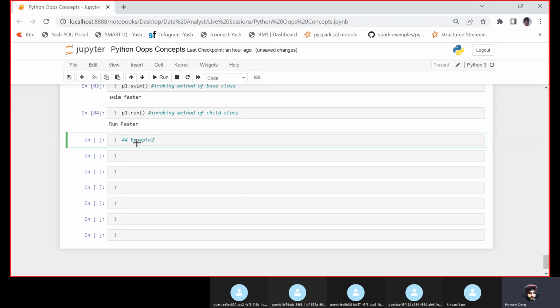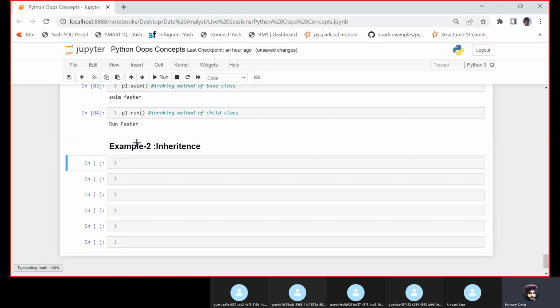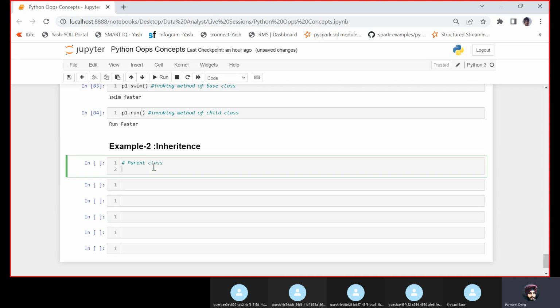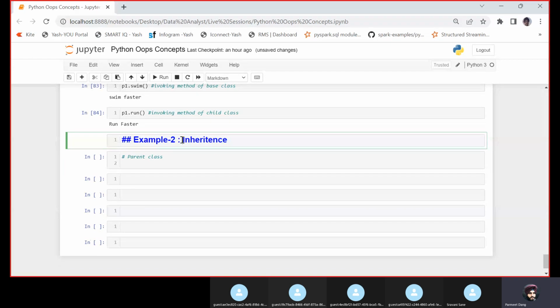Example 2 for inheritance. Why are we not taking all the concepts? Intentionally, I'm not taking all the concepts because it would be very difficult to digest. So three concepts: class, object, and inheritance. I'll create a parent class, and the problem statement is that we want to calculate the area of a polygon and the area of a triangle using inheritance.